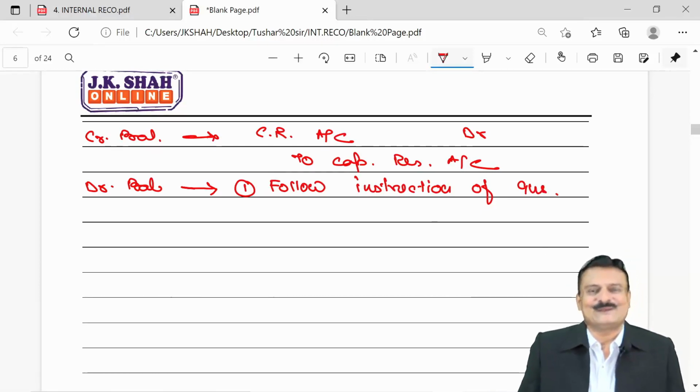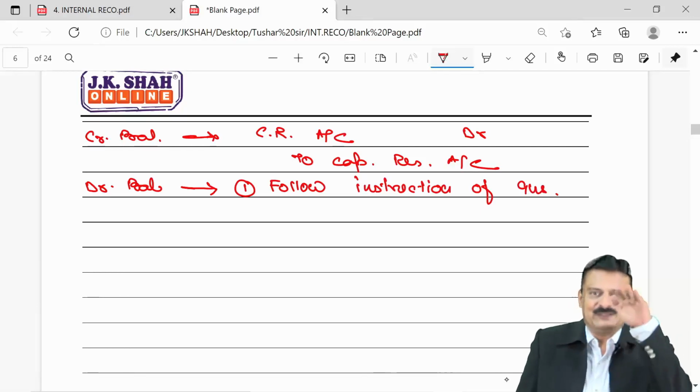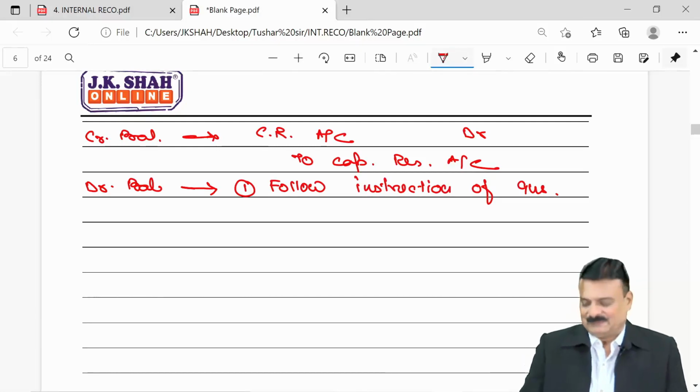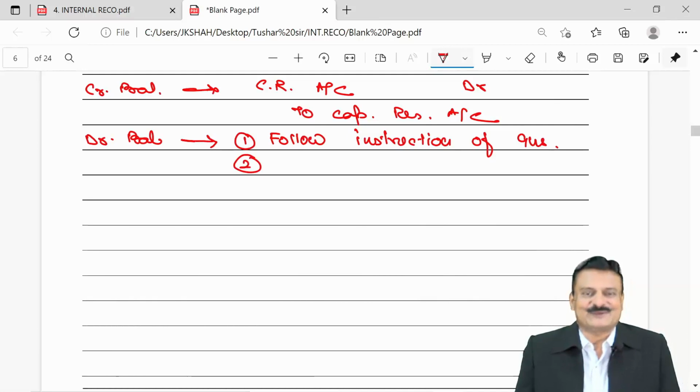So it's a clear hint that this debit balance will be utilized for appreciating the land and building which is highly undervalued. One or other hint may be indirectly available. And in a rare case, if there is no hint available, this loss, debit balance, has to be debited to equity share capital account. They are the real owners of the company, so they have to bear it.